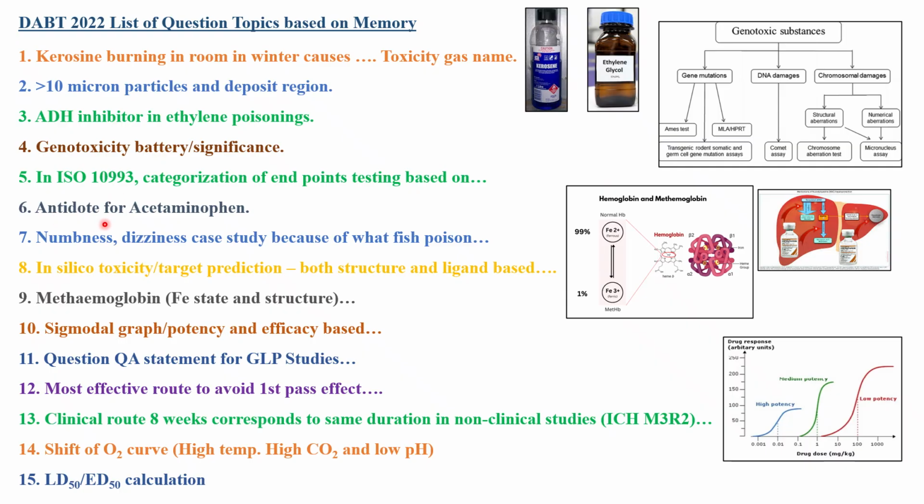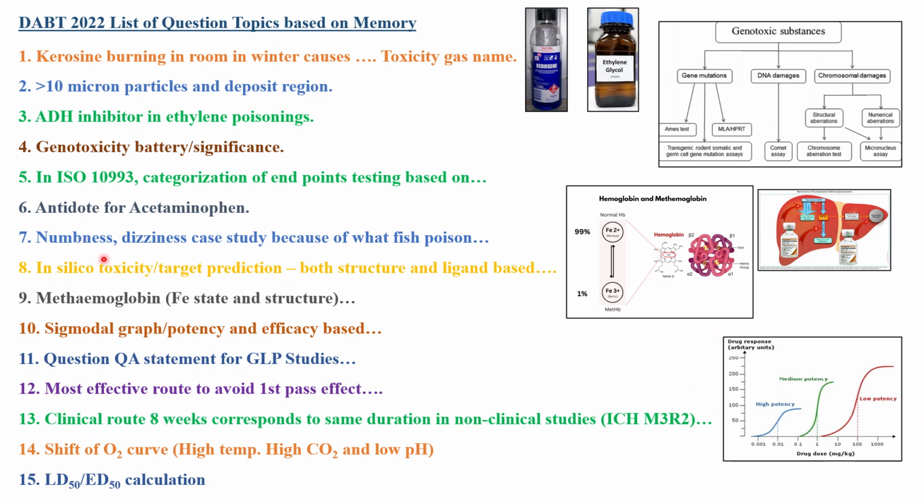Next topic is antidote for acetaminophen. Coming to paracetamol, that is acetaminophen toxicity, the liver is the target organ. So what is the antidote? We need to understand the mechanism through which acetaminophen is causing liver toxicity and what is the best antidote for that. So one of the options you will have in that.